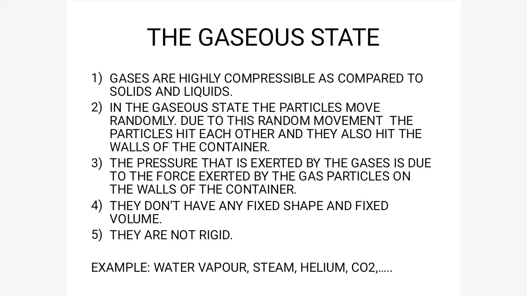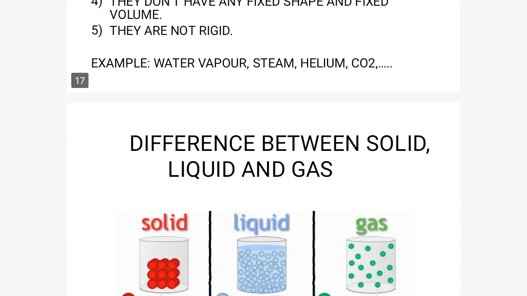If you see gases, they don't have any fixed volume and they don't have any fixed shape. If you release a gas into some area, it will spread throughout that area. Whether it is released into a beaker containing 1 liter or into an open room, it will spread throughout the air. So we can say that it has neither fixed volume nor fixed shape. And as we all know, they are not rigid. Examples of the gaseous state are water vapor, steam, helium, CO2, and the LPG which we use to cook food in our houses. All of these are gases.